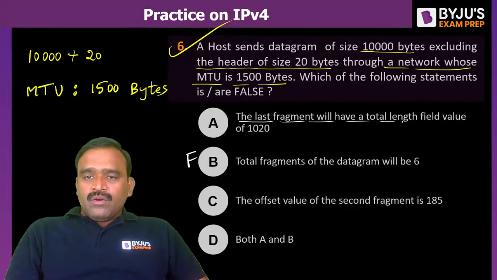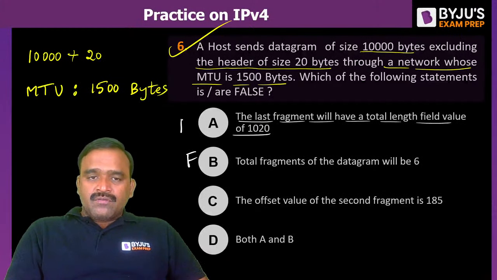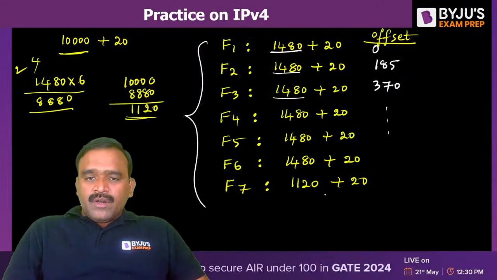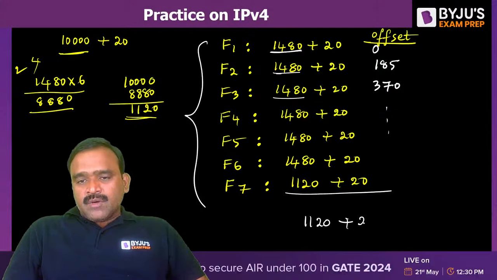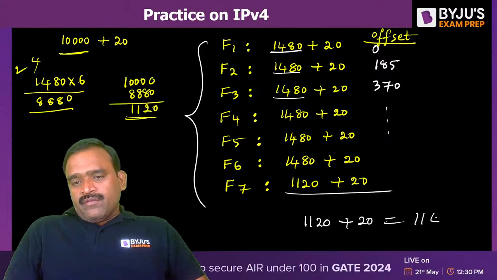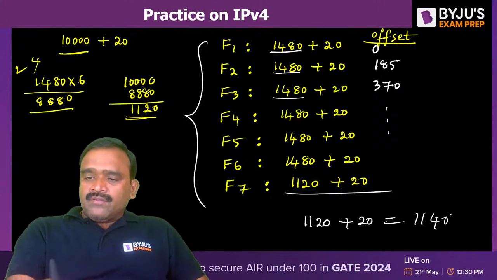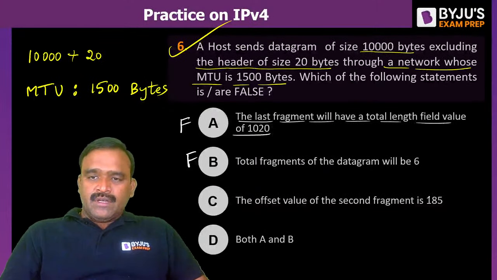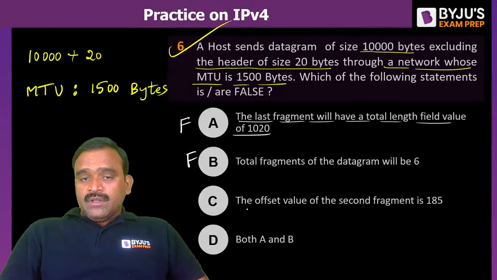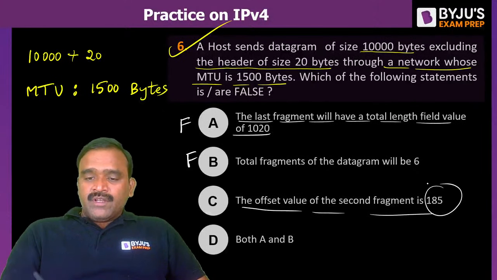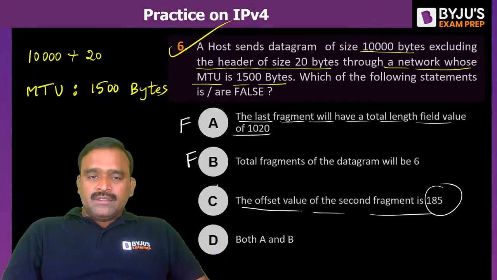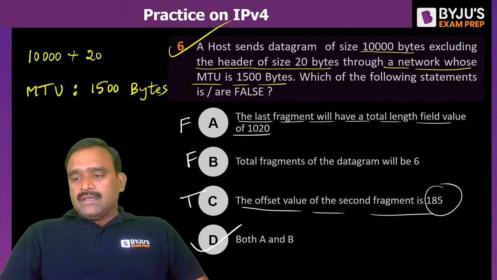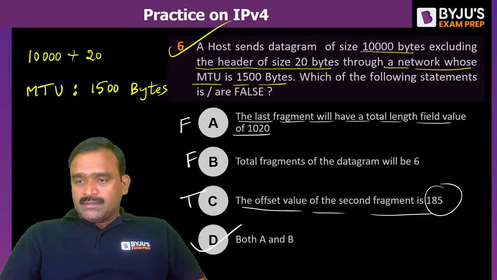Last fragment will have total length field value 1020. This is also false, because the last fragment total length field value is 1120 plus 20, which is 1140. So 1140 is the right answer. They mentioned 1020, so it's false. Offset value for the second fragment is 185, that is a true statement. So our data is sufficient to answer this question. Both A and B are the right answer, because they asked about false statements.